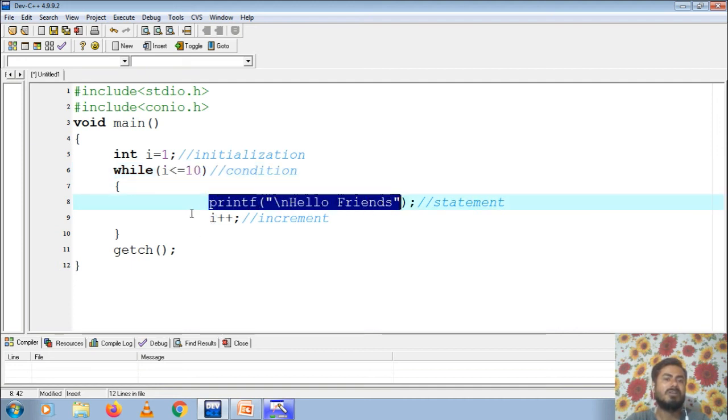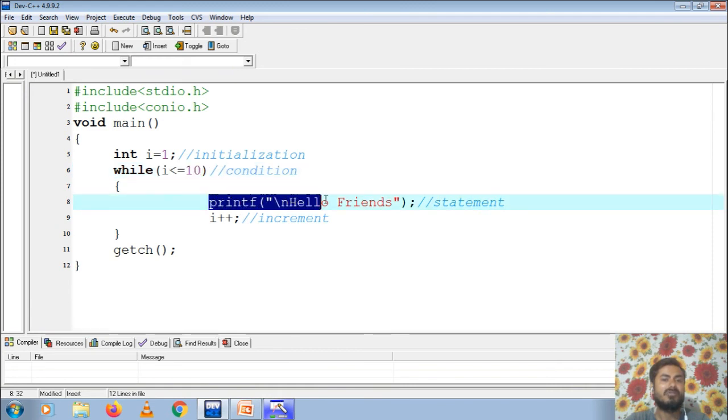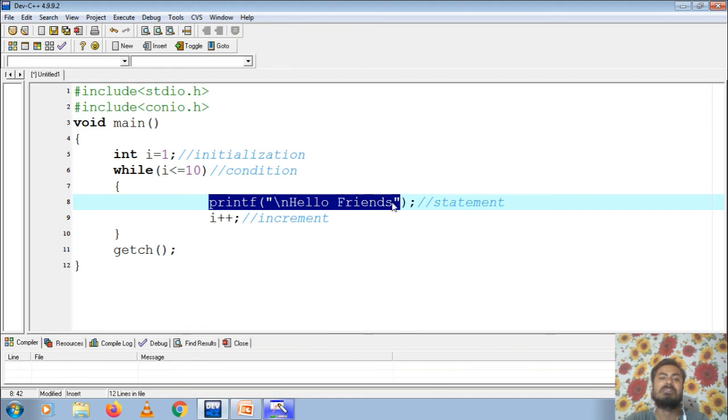In this way, the value of i keeps on increasing by 1, and that value is checked within the condition, and as long as the condition is true, this statement goes on printing. It will print hello friends 10 times, because till 10 the condition returns true.